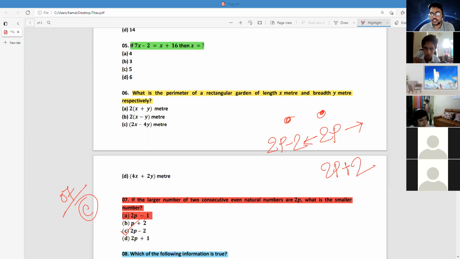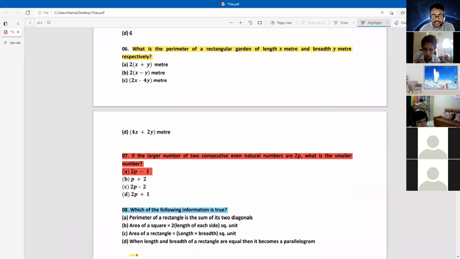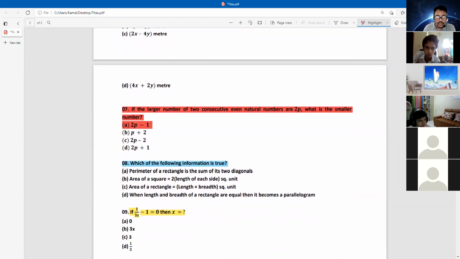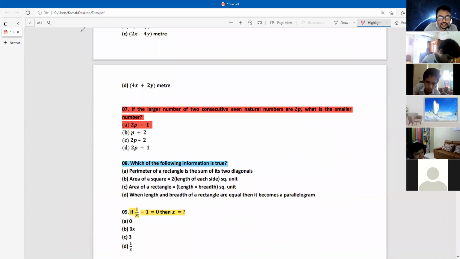So now we can start the next question. Yes, sir. Number 8. One of the most important MCQs here. I am doing number 8 now. Please give attention.